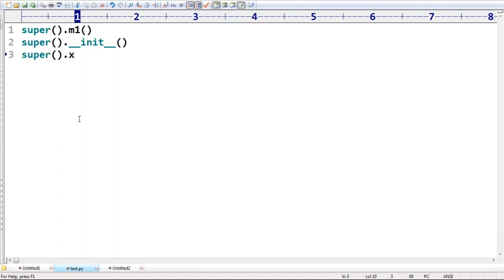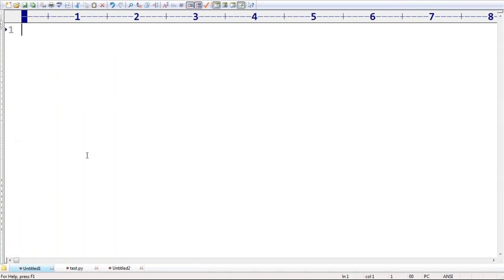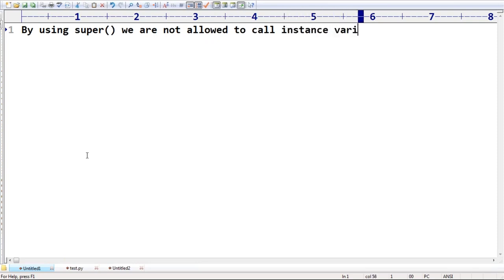But in the last sessions, I covered one dangerous point. How many people remember it? What is that dangerous point? By using super, we are not allowed to call instance variables. Can anyone tell? Instance variables we are not allowed to call by using super.